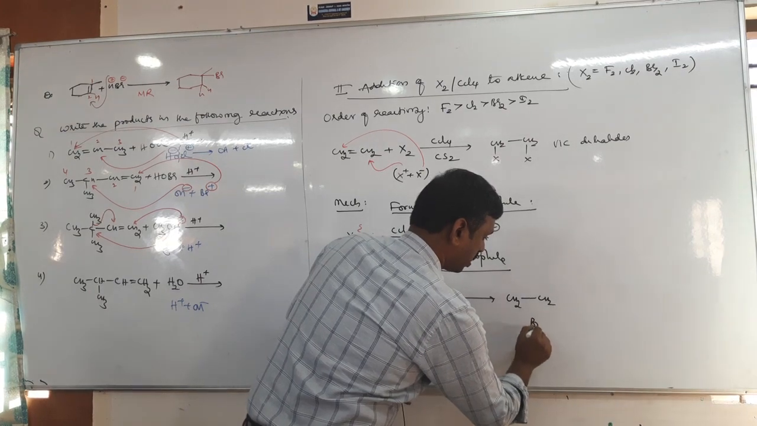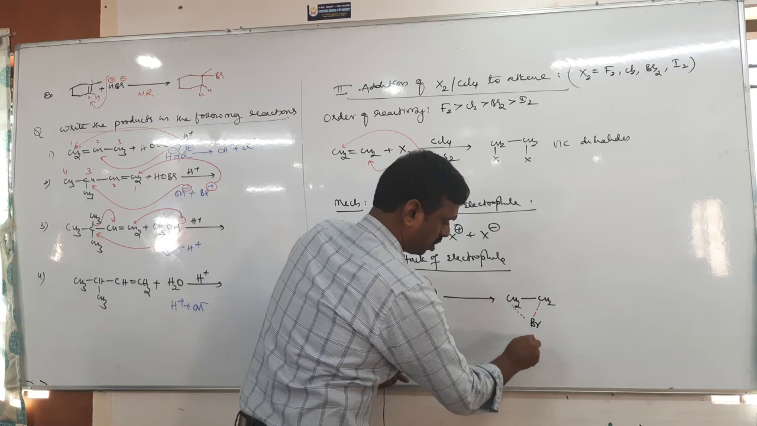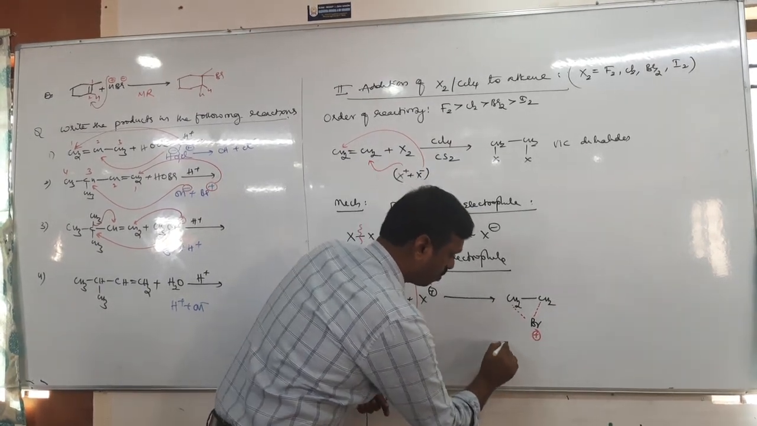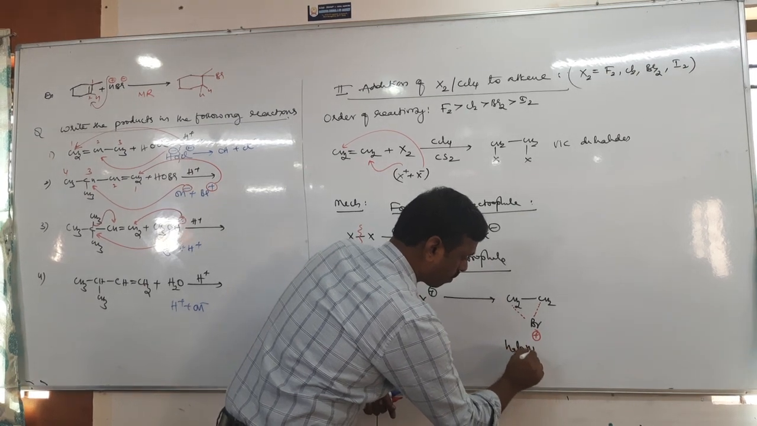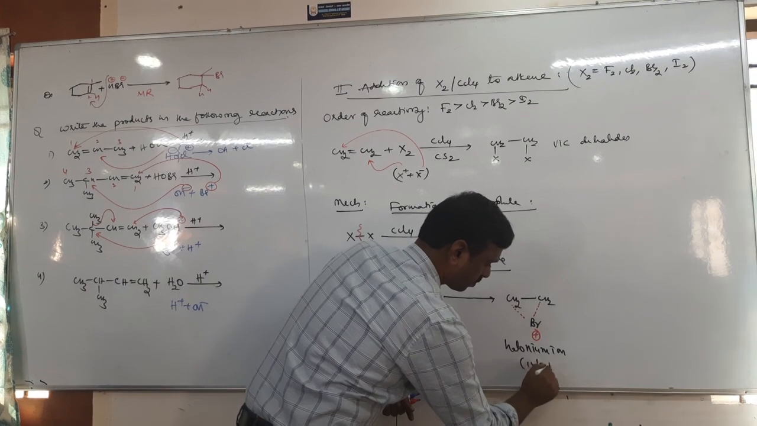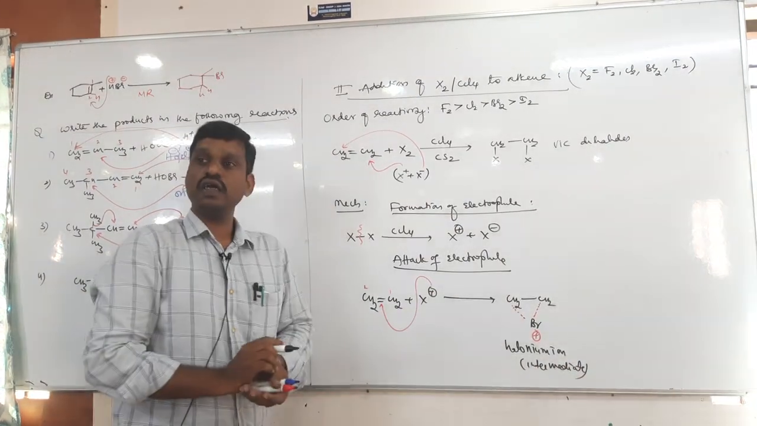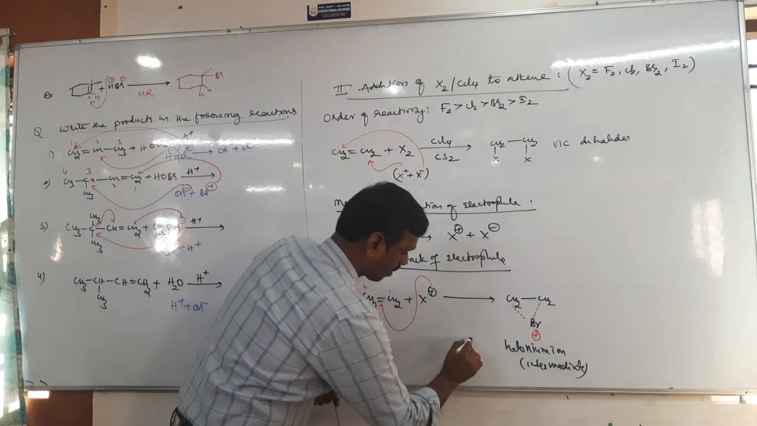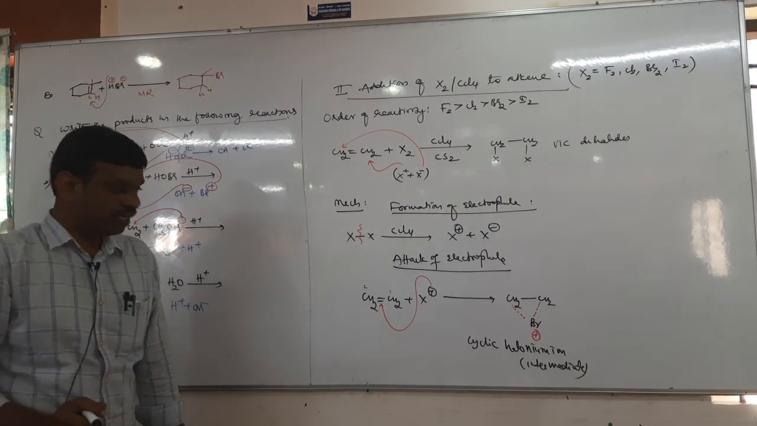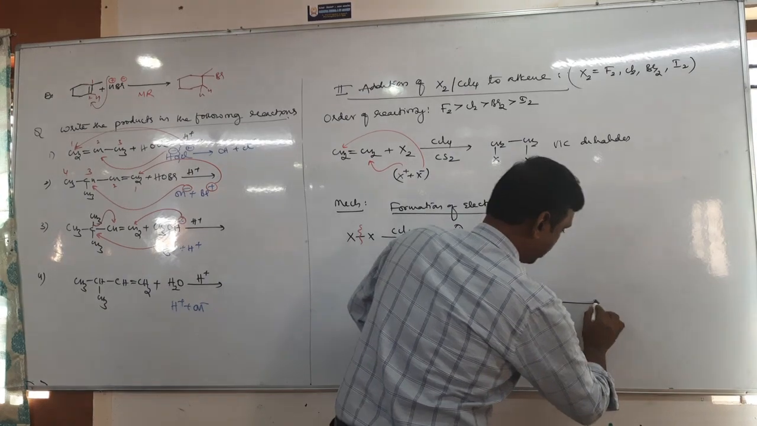Then Br comes in the middle of these two carbons. This is called a bromonium or halonium ion. This is the intermediate. It is a cyclic halonium ion. A cyclic halonium ion is formed as an intermediate. Okay, then next is what?